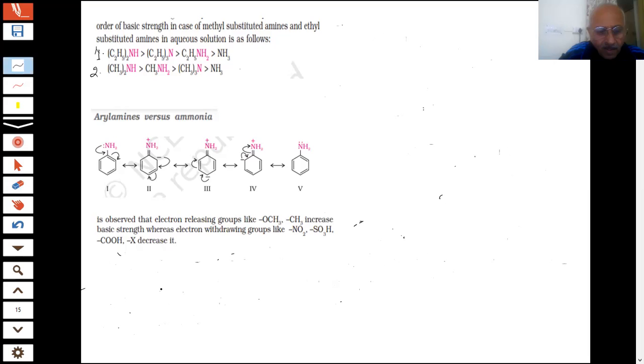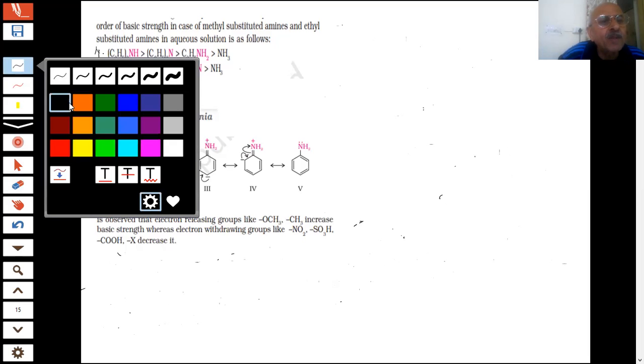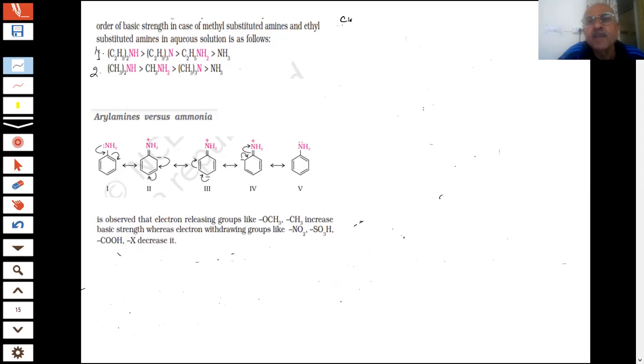Sir, you said amides are less basic than amines. Yes. The reason I gave you, you have understood the reason, na? Yes, sir. This is my amide, na? Yes, sir. Again, I am showing it. You can see it. And this is my amine. Now, this lone pair of electrons, what happens?